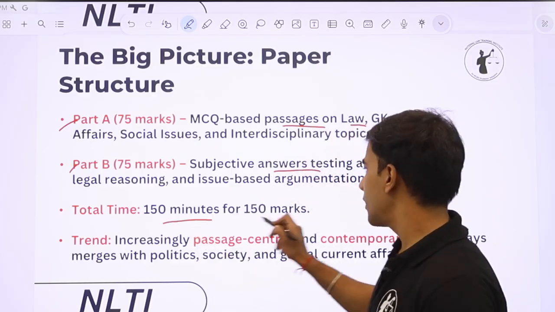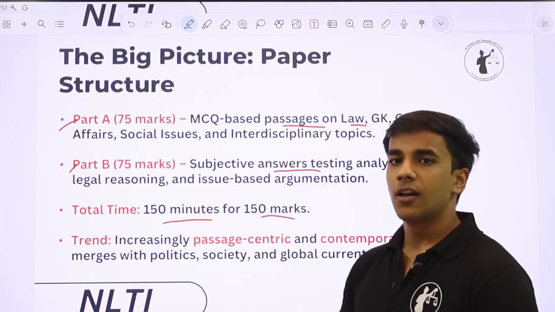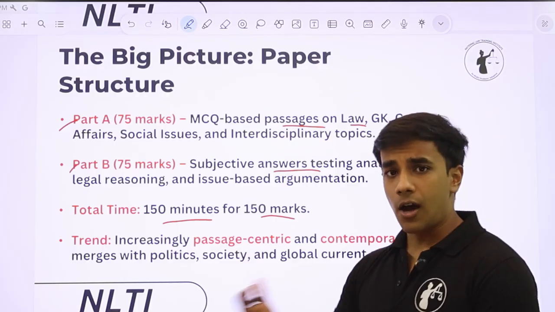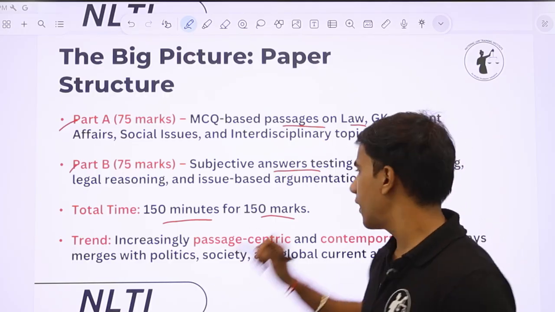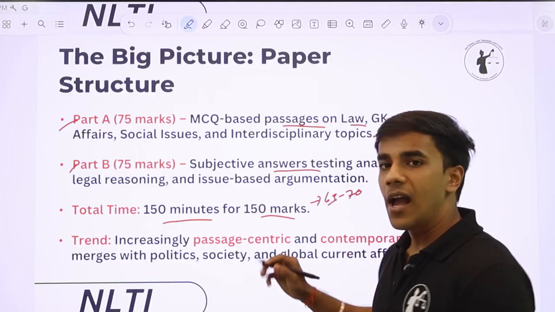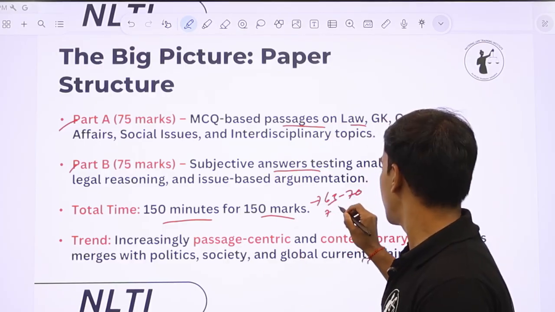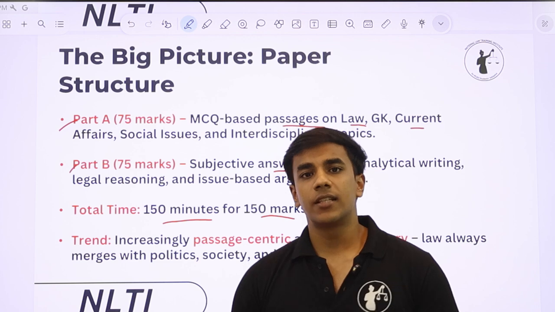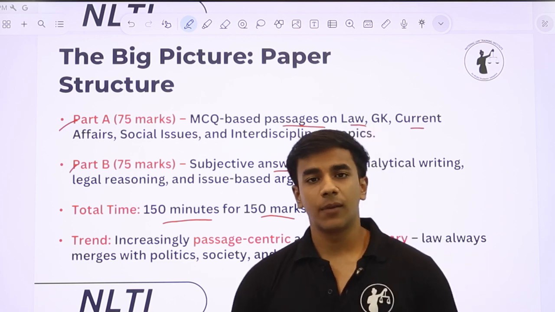Total time is 150 minutes for 150 marks. On average, it's not exactly how that works, but for part A you can give around 65 to 70 minutes, and the remaining 75 to 80 minutes for your part B. So this is how you have to divide your time.